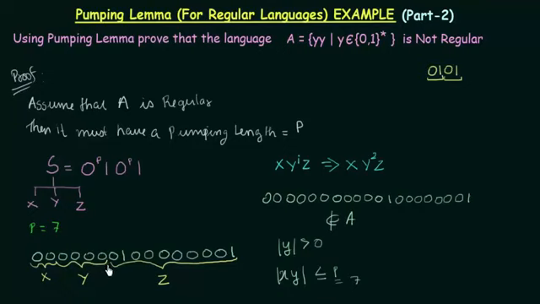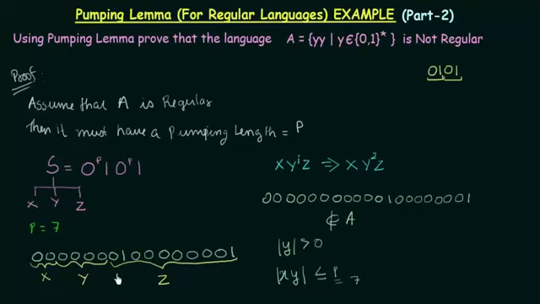One thing you have to note is that it should be less than or equal to 7. If I choose my y in such a way that the y lies beyond this 1, then this condition will not be satisfied. The length of x and y together will become greater than 7, but 7 is my pumping length, and that is not allowed. So when you divide this into x, y and z, you should make sure that for this example y contains only zeros. If it contains the 1, then this condition will fail.